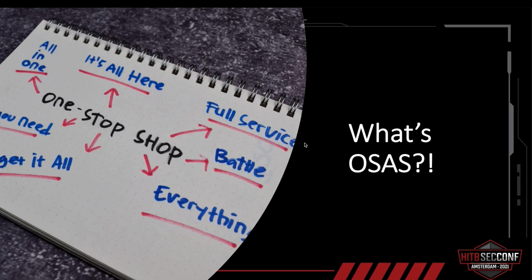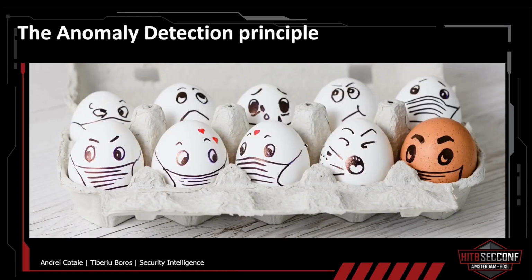But to better understand this, let's talk really fast about the anomaly detection principle. So the principle is simple as pie. Anomalies represent extremely rare events. And there are some well-known algorithms for outlier detection, such as local outlier factor, isolation forest, reconstruction error, and so on. But many times when we detect an anomaly, we do not understand why it is actually an anomaly.